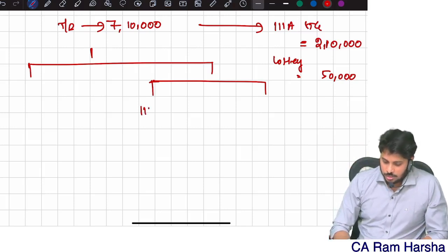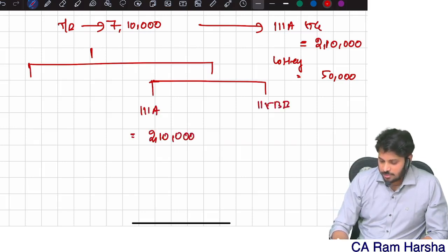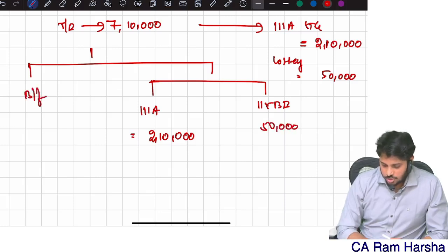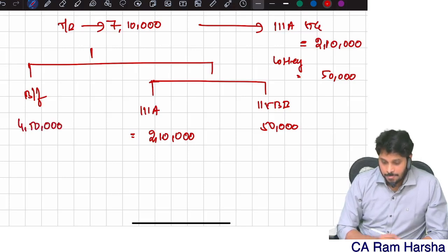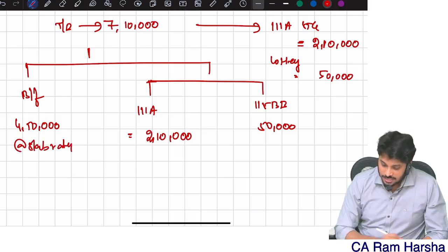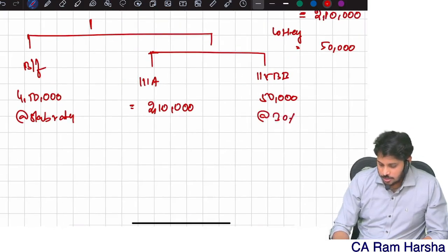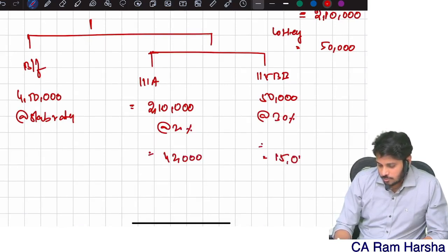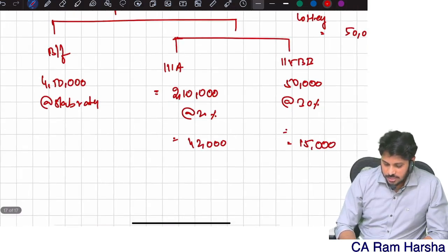Now 111A, how much is it? 2,10,000. 115BB, nothing but lottery, how much is it? Balancing figure, 4 lakh 50. This is taxable at what rate? Slab rates? No, this is taxable at 30%. 111A is taxable at 20%, that is 42,000. Lottery is 15,000. And this is taxable at slab rate.